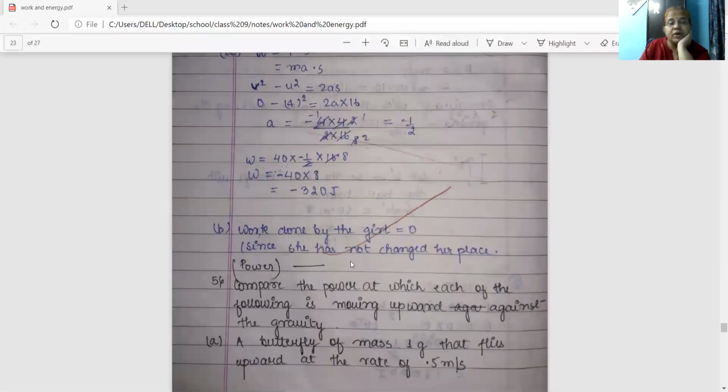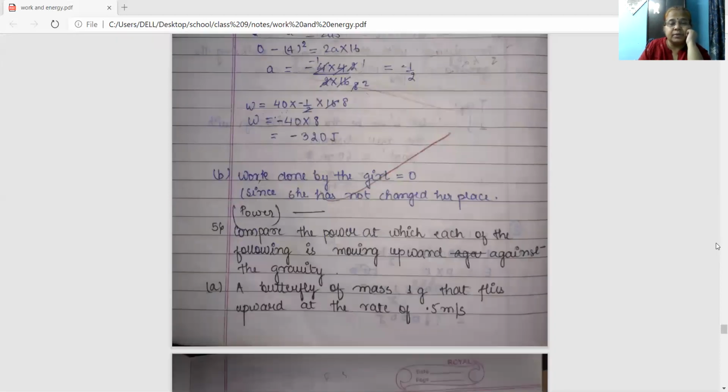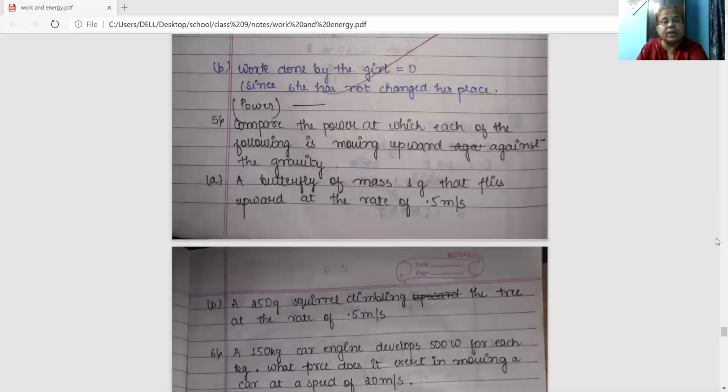Now B, work done by the girl. Since the girl is not changing her place, the work done by her will be 0. I think it is clear to you. Now come to the next numerical.